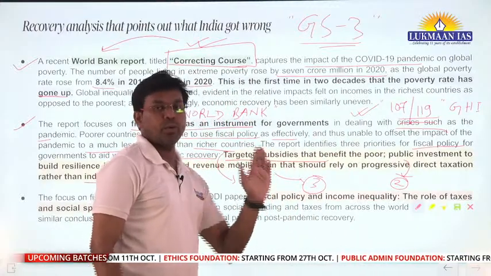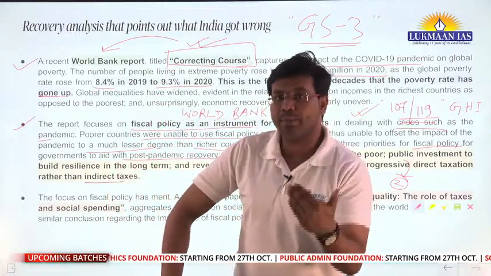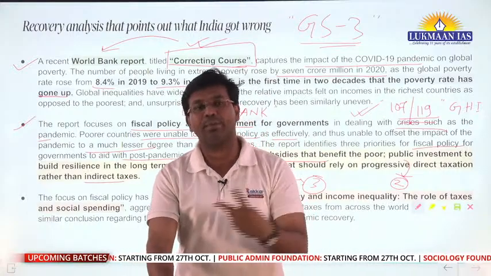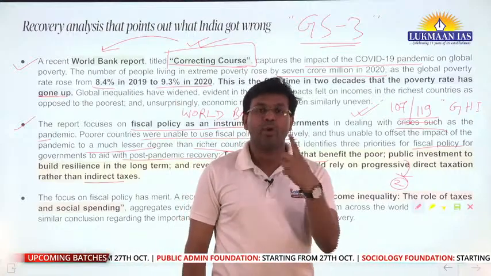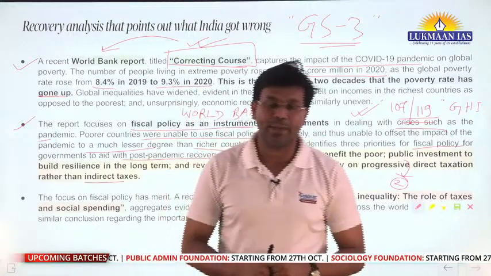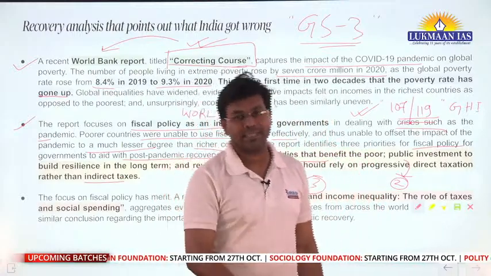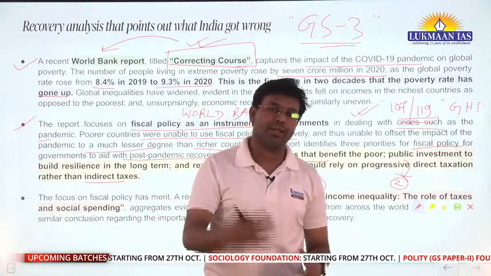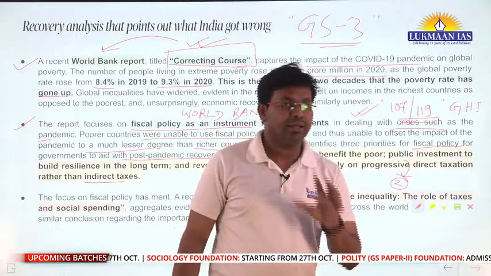You might know that revenue means how the government generates revenue. There are multiple ways the government can generate revenue. One way is direct taxation. They can impose direct taxes on Indian citizens and Indian businesses to raise revenue. The other is indirect taxation.